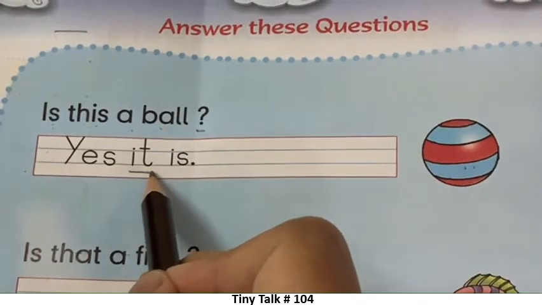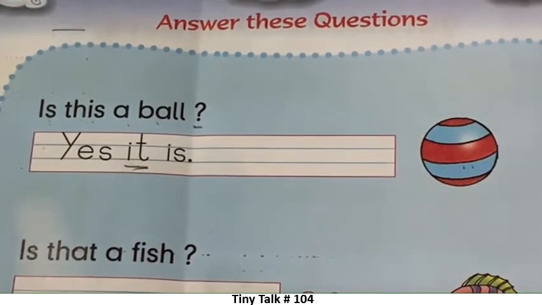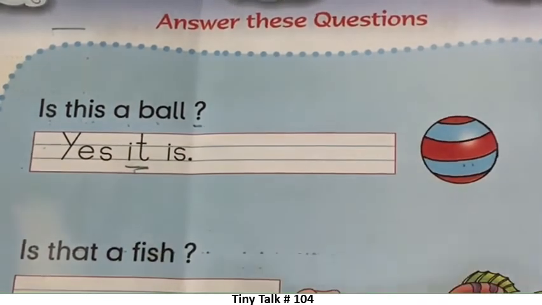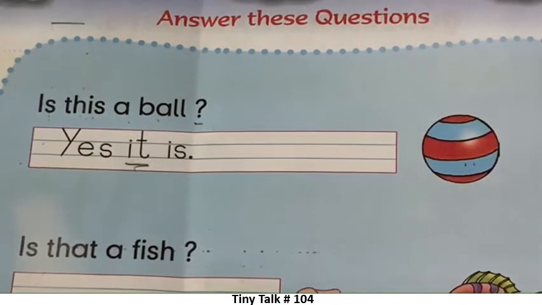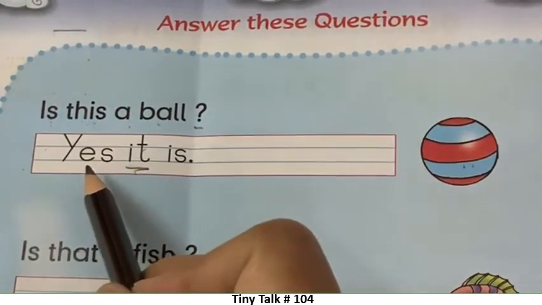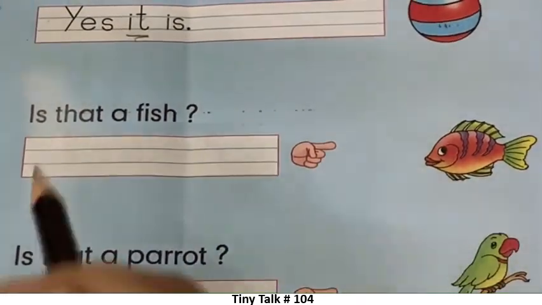Yes, it is. Children, we are using it for an object, or for a thing, or for an animal. Just like for a boy, we use he. For a girl, we use she. Okay? Yes. Come on. Is this a ball? See the picture. Is this a ball? Yes, it is a ball. Correct, children? Good. Now let's do the next one.